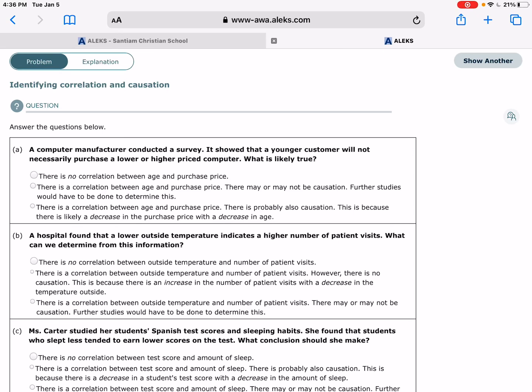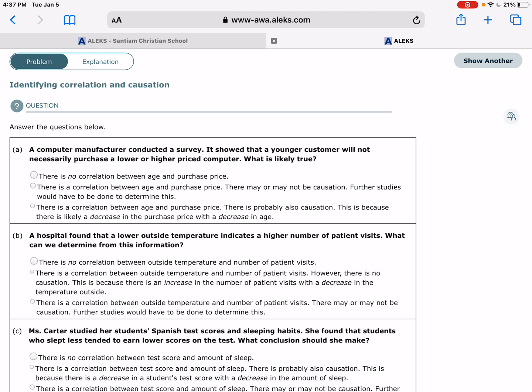I want to talk about correlation and causation. And the moral of the story with this is that correlation does not imply causation. Correlation just means two things happen at the same time. It may be kind of suspicious, and you think, because these two things happen at the same time, one maybe causes another. But in order to prove that something causes something else, we have to do pretty rigorous scientific experimentation.